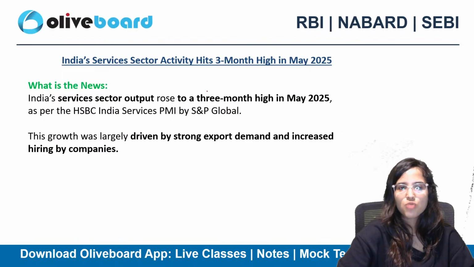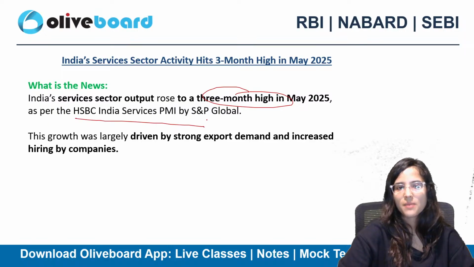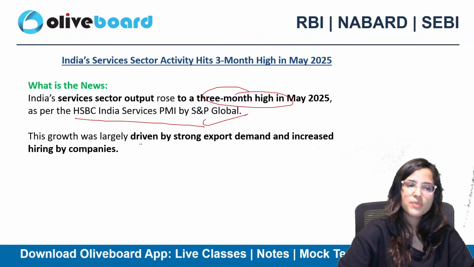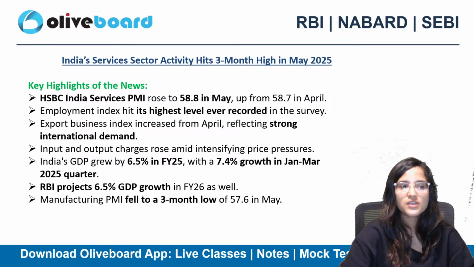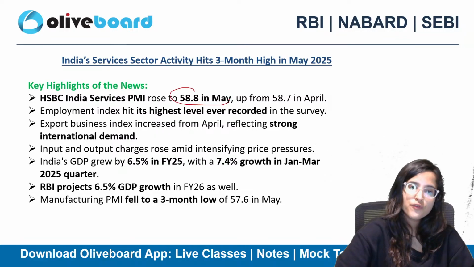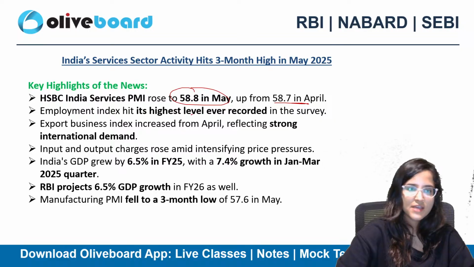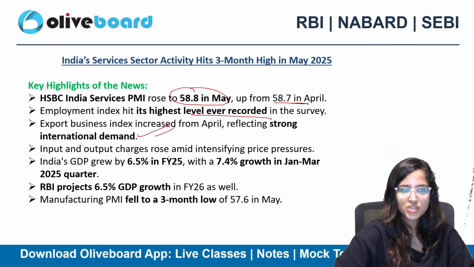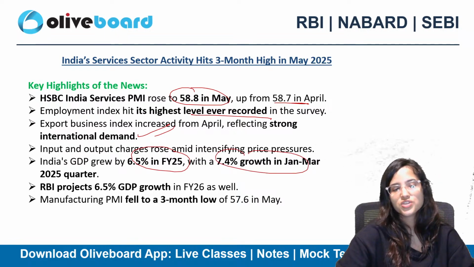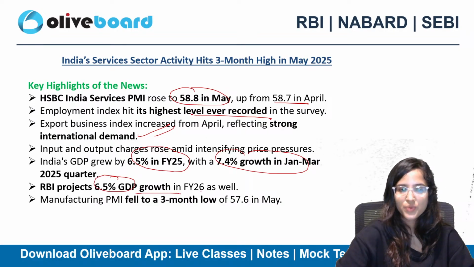India's services sector output rose to a 3-month high. This is as per the HSBC India Services PMI by S&P Global. This growth was driven by strong export demand and increased hiring by companies. It rose to 58.8 in May from 58.7. This is because of strong international demand also. India's GDP grew by 6.5% in financial year 25 with 7.4% growth in the January to March quarter. RBI projects 6.5% GDP growth in financial year 26 as well.